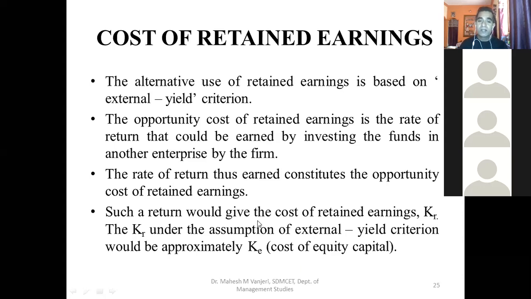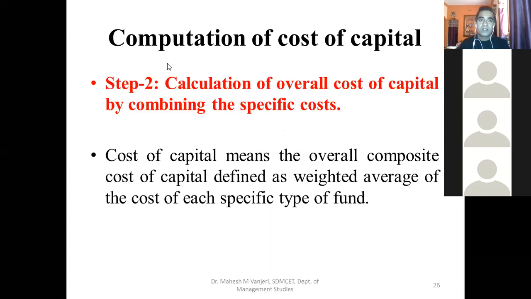Okay, so whatever is given for cost of equity, the same thing we have to consider for cost of retained earnings. So please remember, cost of retained earnings is equal to cost of equity capital. Now once we complete all four types of specific costs, how to compute cost of debt, cost of preference shares, cost of equity shares, and cost of retained earnings, we are moving on to the second step of computation of cost of capital.